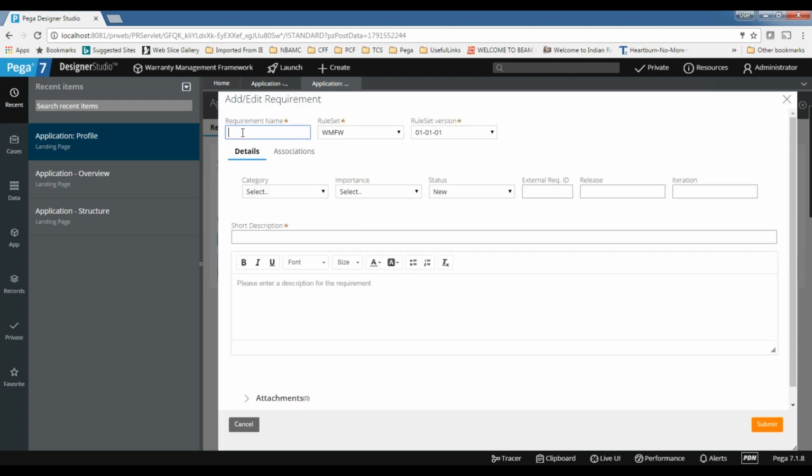Let's say one of the requirements is that I want to capture the customer requirements. Let's say that is a simple requirement. For one requirement, the process will be the same. So here the customer is saying capture customer. Here you can use a short description for that: collect customer information.